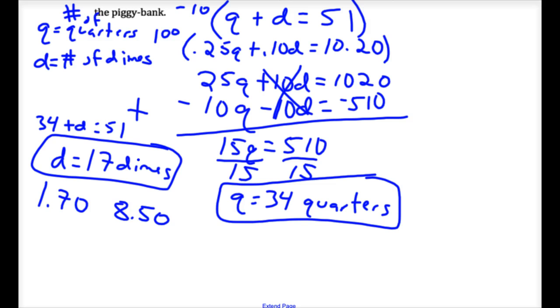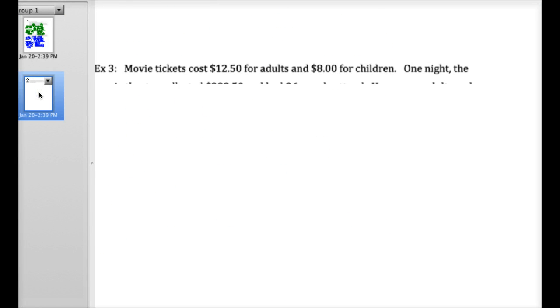1020. It works out. So check. Maybe not on your homework, guys. You don't have to check every one. You should. Please, please, please. On tests and quizzes, check your work by doing it. It took us 10 seconds to check it. Make sure it works out. I catch my mistakes that way sometimes.